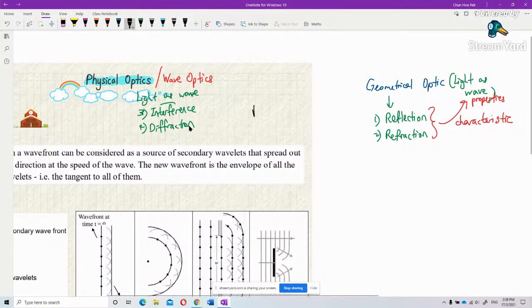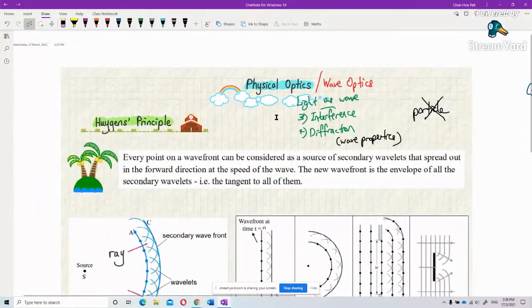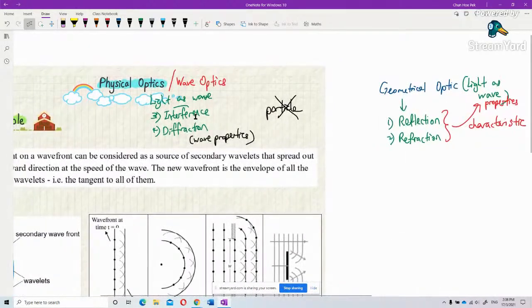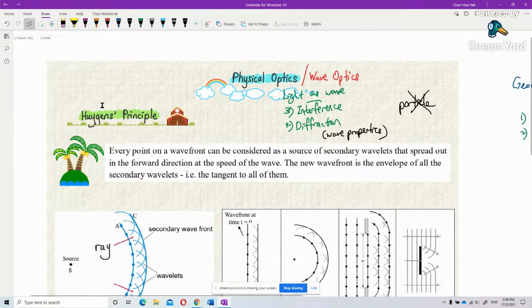A particle cannot behave like this. All these are wave properties. Understand? It's very important, because in a later chapter you're going to learn about wave and particle. This chapter is a continuation of the chapter before. Last time you learned about reflection and refraction. Now we continue with the other two properties, interference and diffraction, in physical optics. Now, I start off with Huygens principle.